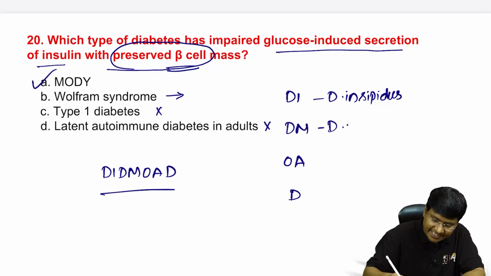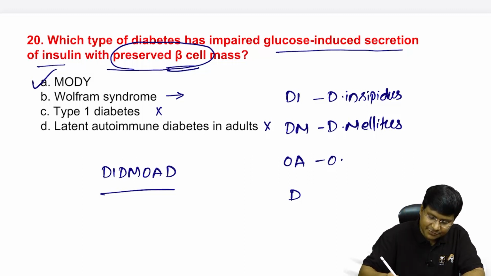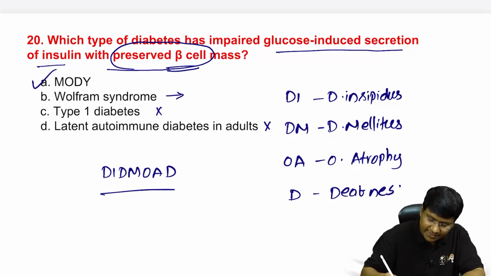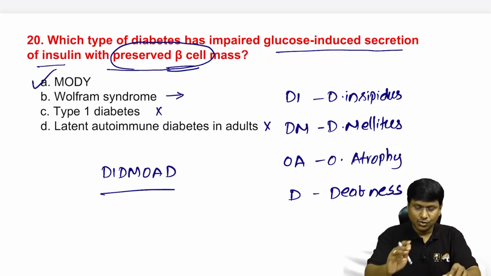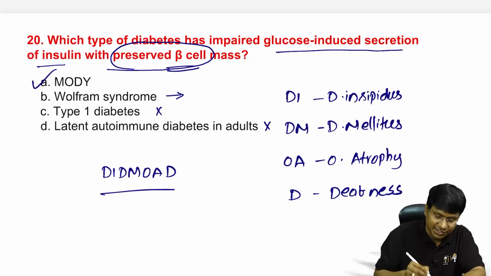DM stands for diabetes mellitus, where there will be destruction of the beta cells. And OA stands for optic atrophy. And the word D will be deafness. So in Wolfram syndrome, you have beta cell destruction.